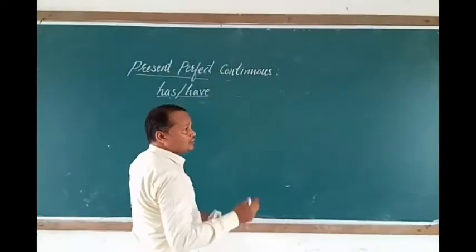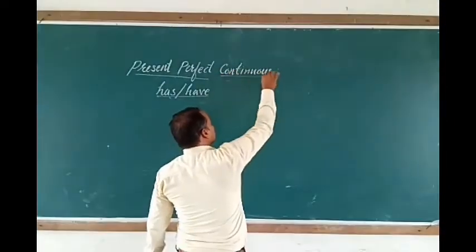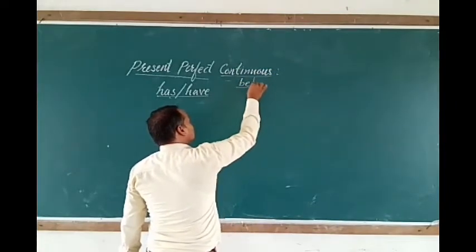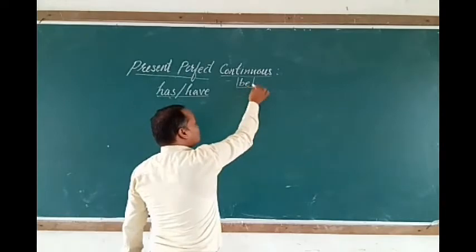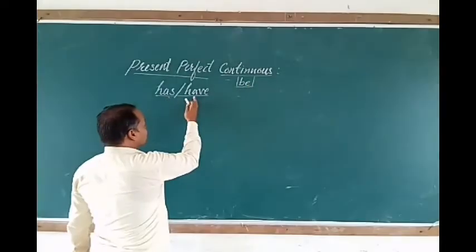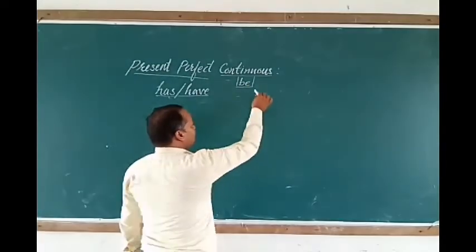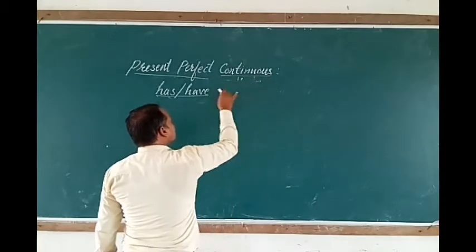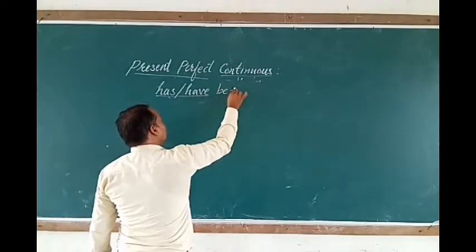Remember what we use in continuous tense. We use in continuous tense verb be. So if we are going to use be after has or have, then we will have to use it in third form, been.